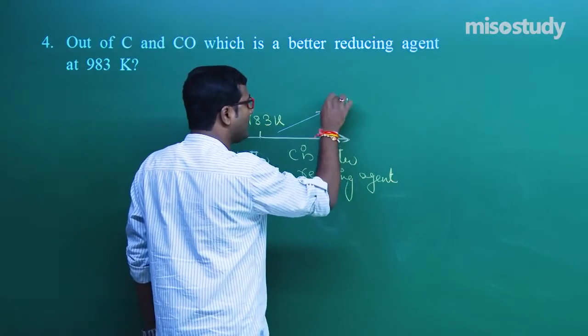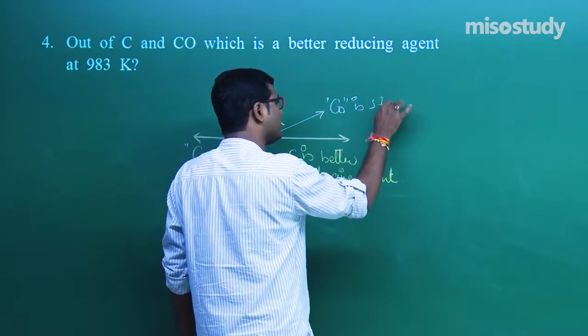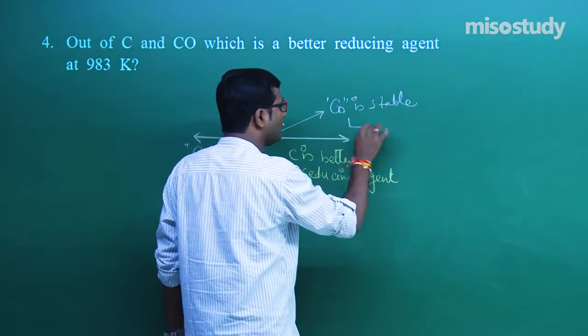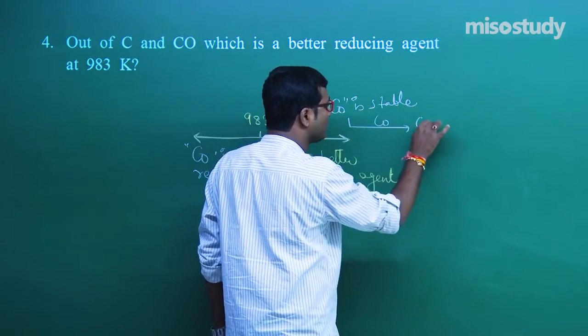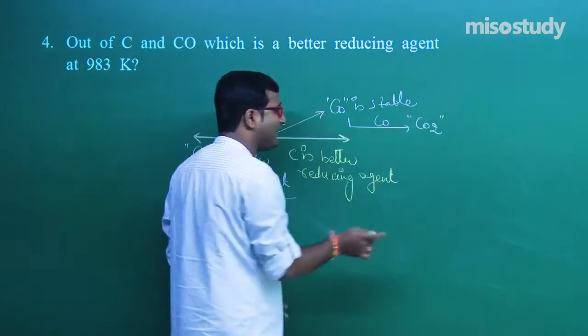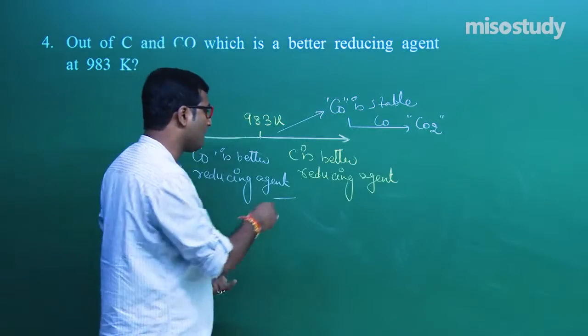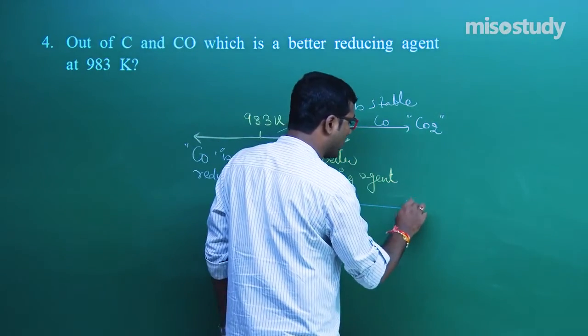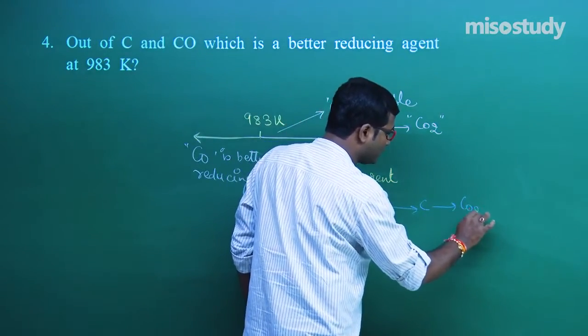Because above 983 Kelvin, carbon monoxide is stable, and the conversion of carbon monoxide to carbon dioxide is less efficient in comparison to the conversion of carbon into carbon dioxide.